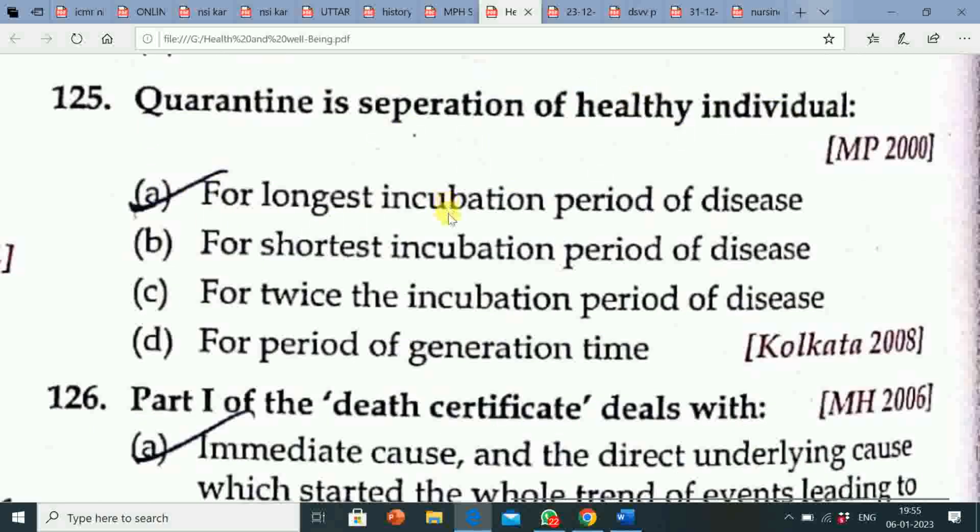Next question is, quarantine is separation of healthy individual. Option A for longest incubation period of disease. Option B for shortest incubation period of disease. Option C for twice the incubation period of disease. Option D for period of generation time. Correct answer is option A, that is for longest incubation period of disease.